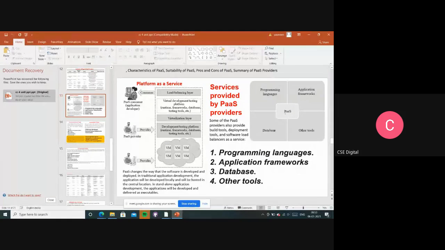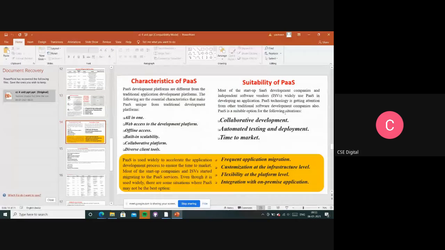Platform as a Service, right? And characteristics. Every application and every service has some characteristics, pros and cons. The first characteristic is all in one. All in one means PaaS providers offer services for all the developers and users.